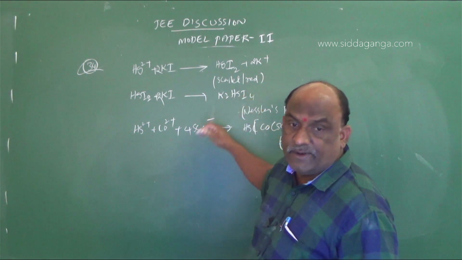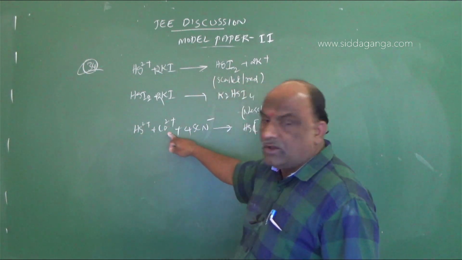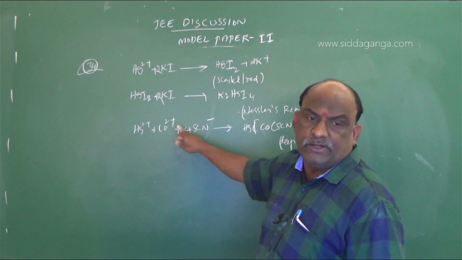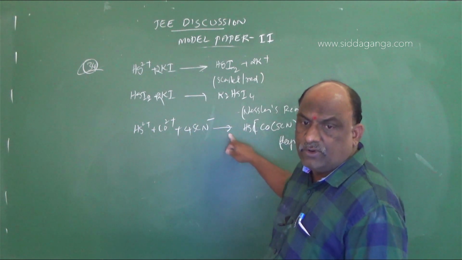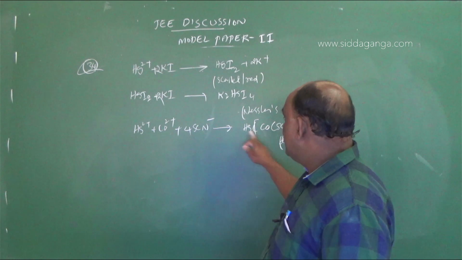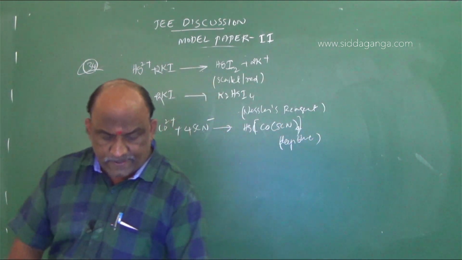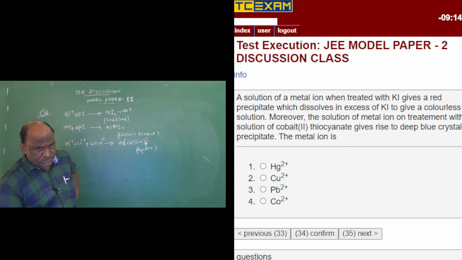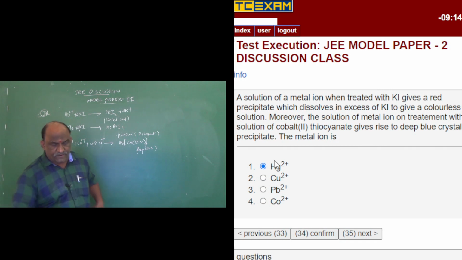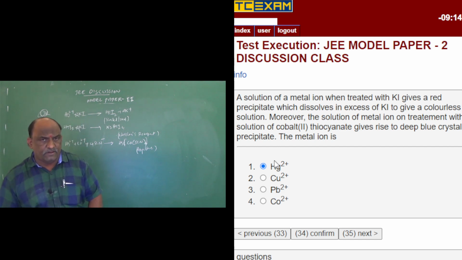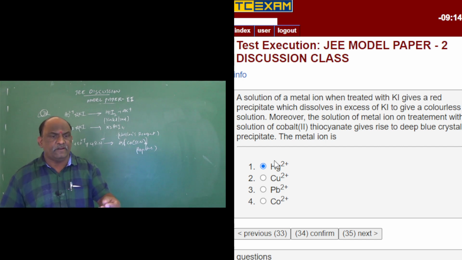Moreover, the solution of the metal ion is treated with cobalt 2 thiocyanate. It gives a deep blue crystalline precipitate. Then what is the metal ion? The metal ion is Hg2+. Suppose you find this type of question, that will be useful. You already faced this question in our JEE Grand Test. If this question is repeated in the entrance, you can easily find the answer.